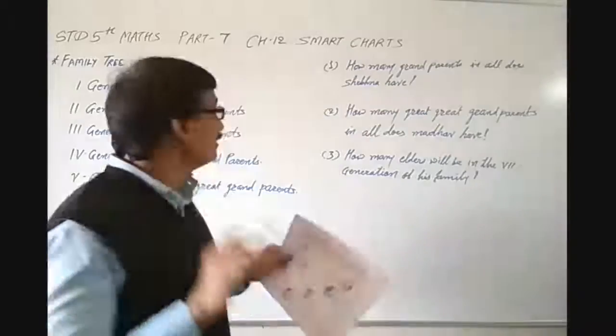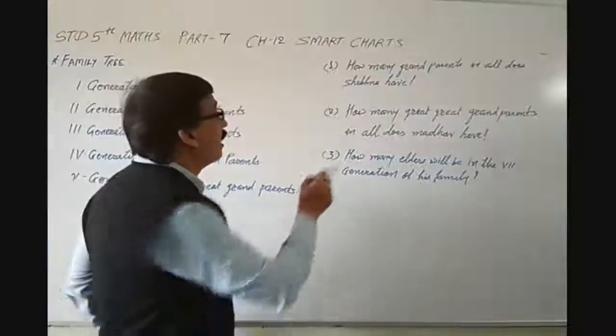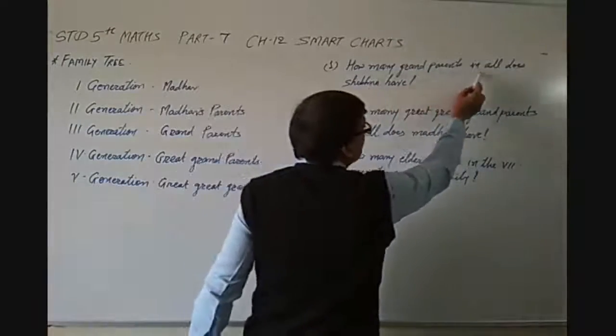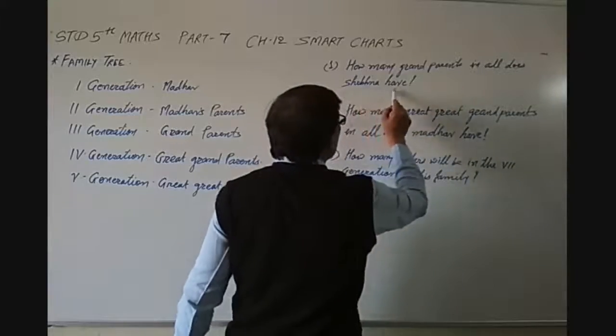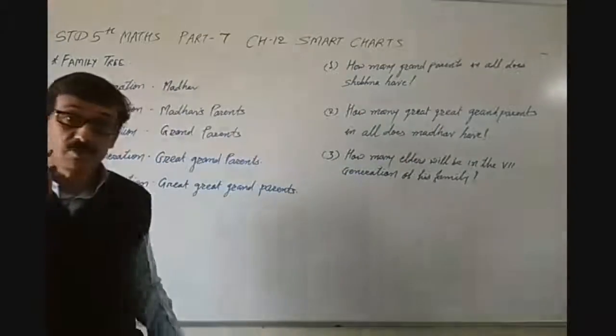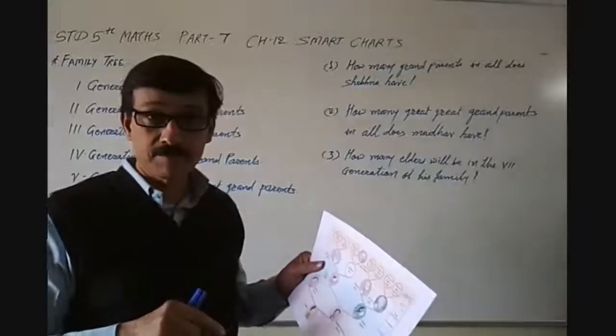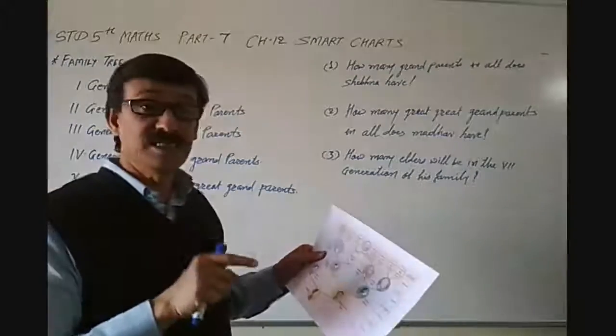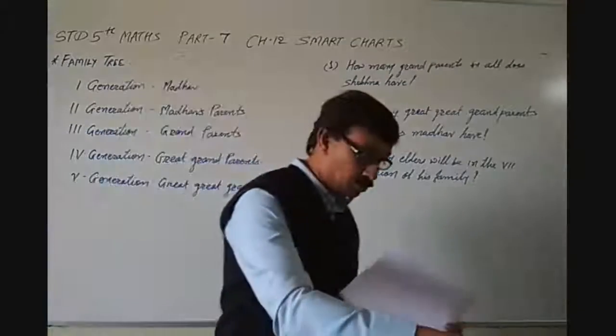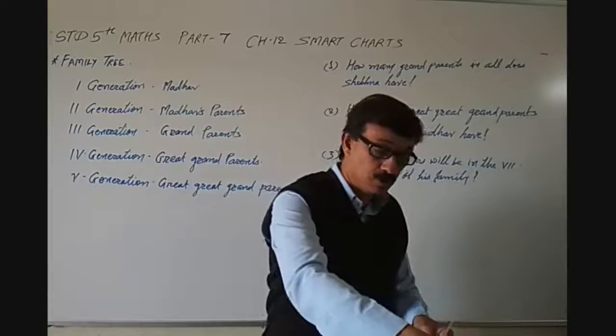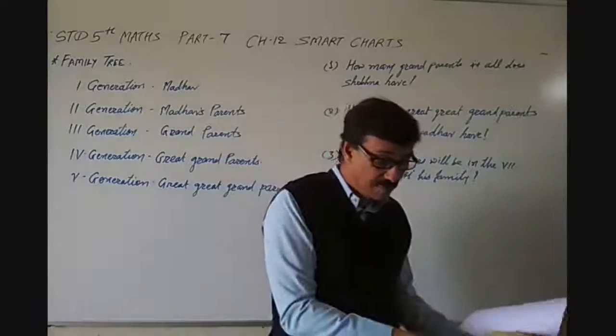Let's see the first question. How many grandparents in all does Shobna have? Now see, this question is about Shobna. So first of all, you should keep in mind who the question is about.